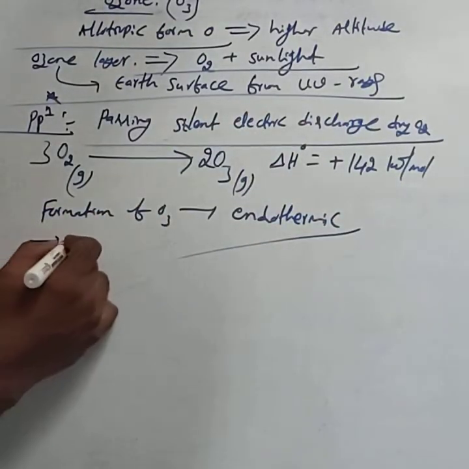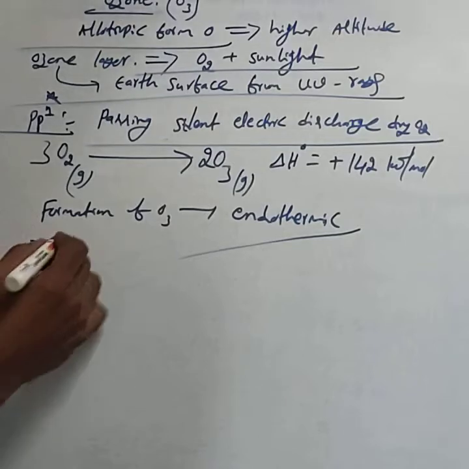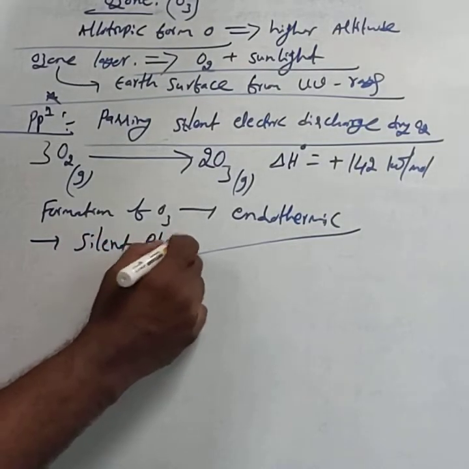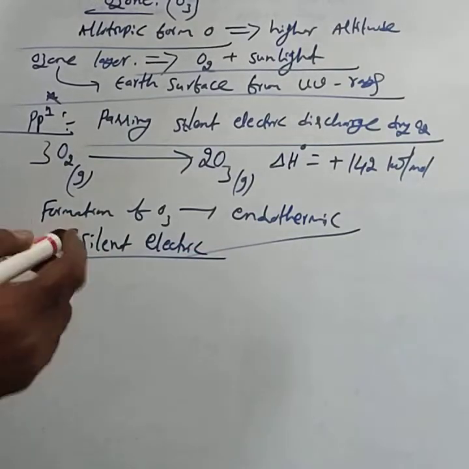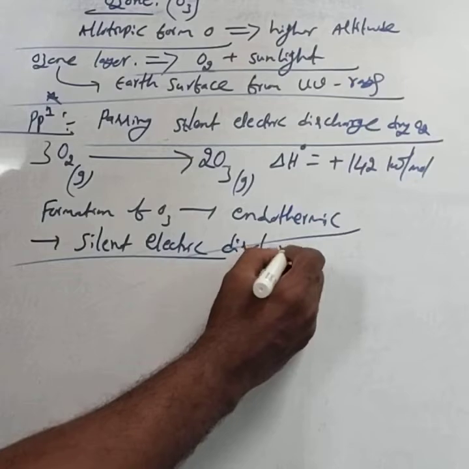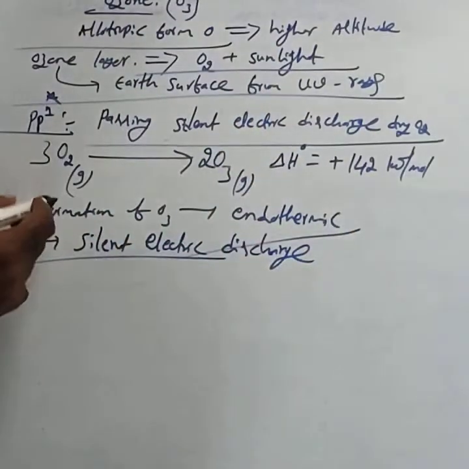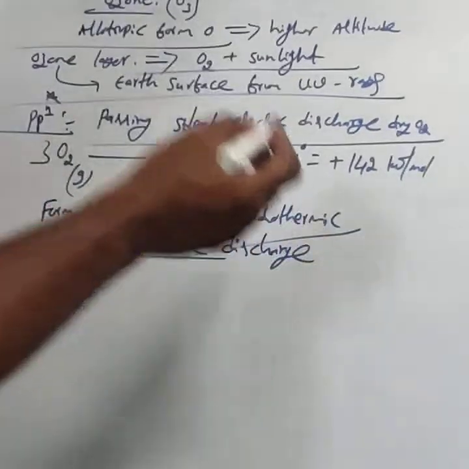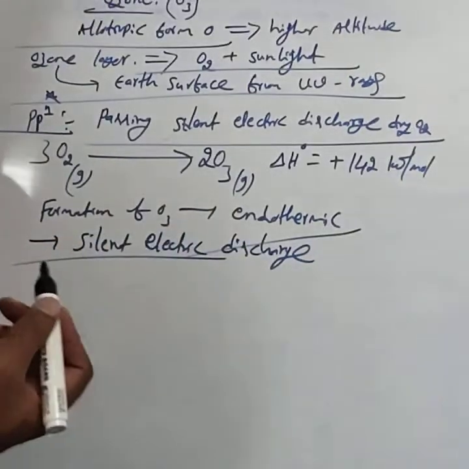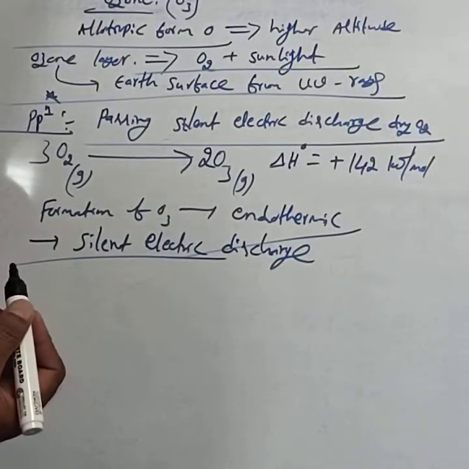Hence, it is necessary to use the silent electric discharge. Consider why silent electric discharge is used in the preparation of ozone: formation of ozone is endothermic in nature. Hence, we have to pass the silent electric discharge.